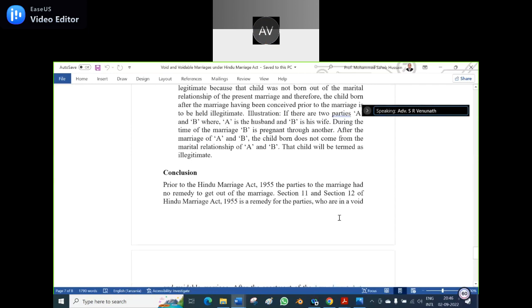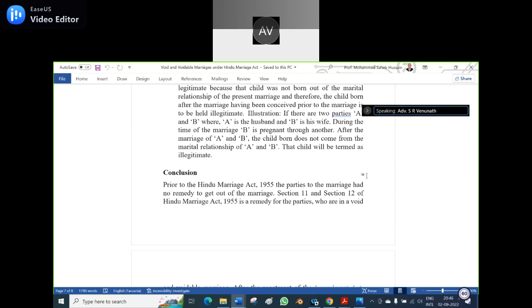There's a duration for that also. Of course, 240 days. Of course, 6 months also, premature births will be there, no? But generally it is said that from the day of marriage, if the child is born prior to 240 days, he is said to be illegitimate, unless scientifically proved otherwise. Yes, 240 days is the minimum.